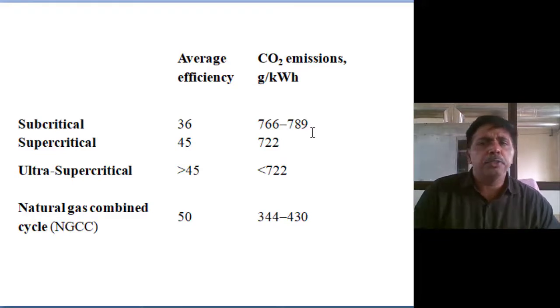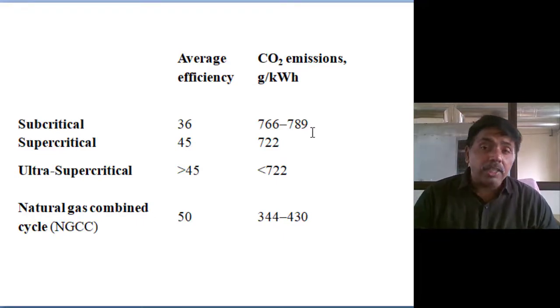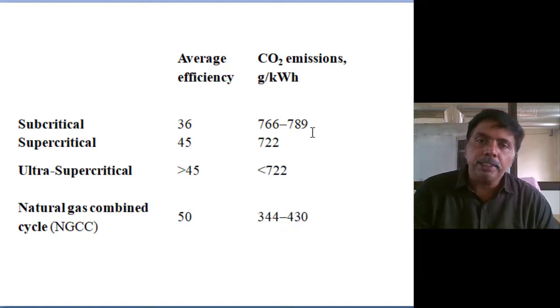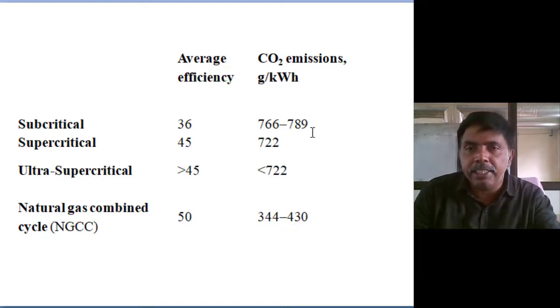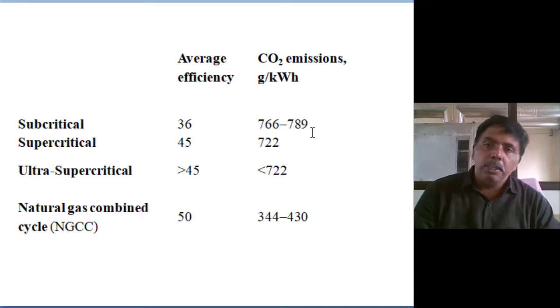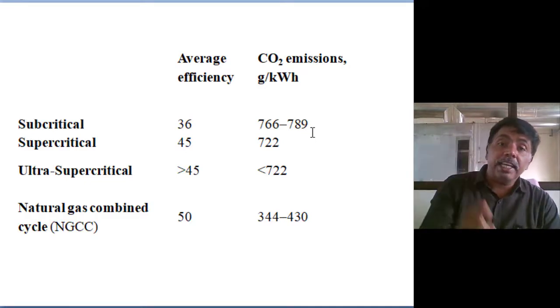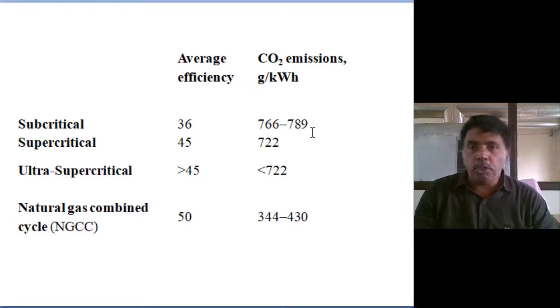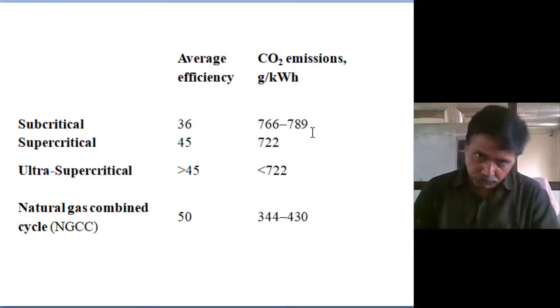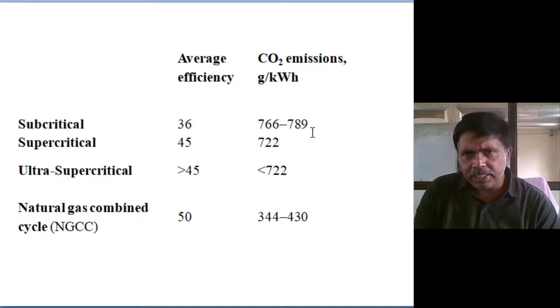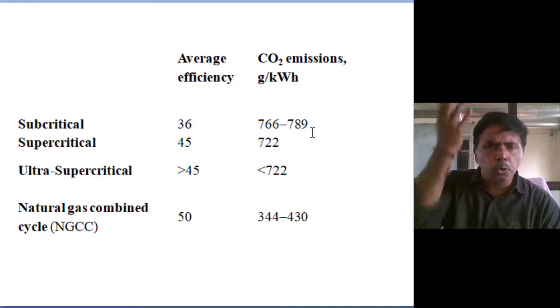Instead of that, we are combining the natural gas power cycle and the vapor power cycle, meaning the air standard cycle and the vapor power cycle. If you combine both cycles, the efficiency is enhanced up to 50%, more than 50, 50 to 55%. That is one advantage.